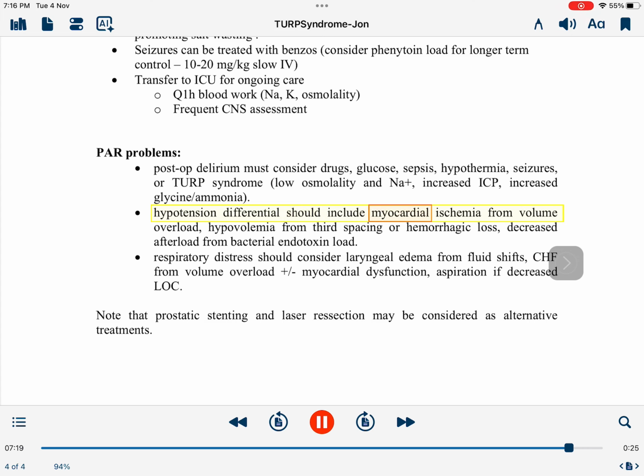Differential should include myocardial ischemia from volume overload, hypovolemia from third spacing or hemorrhagic loss. Decreased afterload from bacterial endotoxin load. Respiratory distress should consider laryngeal edema from fluid shifts, CHF from volume overload plus myocardial dysfunction, aspiration if decreased LOC. Note that prostatic stenting and laser resection may be considered as alternative treatments.